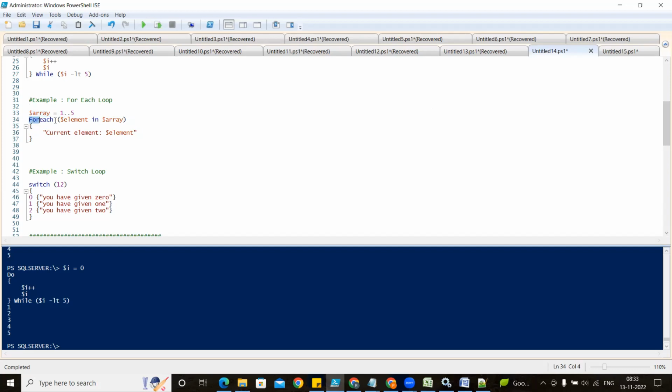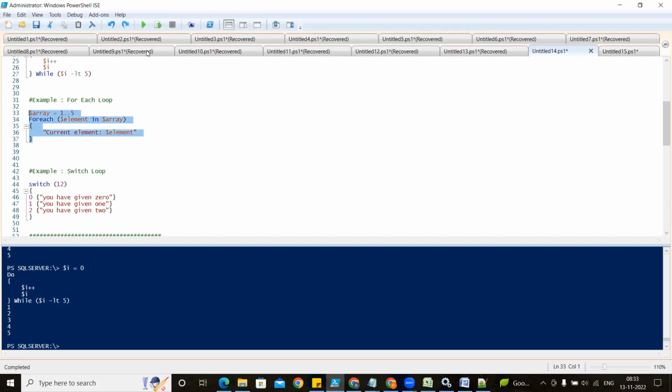Whenever you are writing for each, and you are giving in, last class I have already explained. So this is the array, and it will be having 1, 2, 3, 4, 5. First it will send the number 1 to this variable, and it is going to print. So you will see current element is 1. Second, it will take the number 2, so it will pass the number 2 from here to here, and it is going to print current element is 2. Then it will take 3, then 4, then 5. So you will be able to see 1 to 5 result.